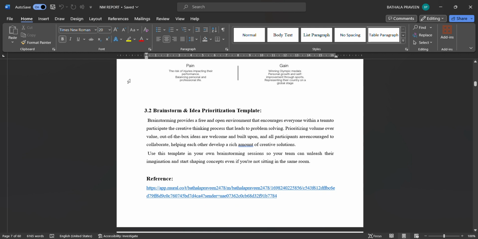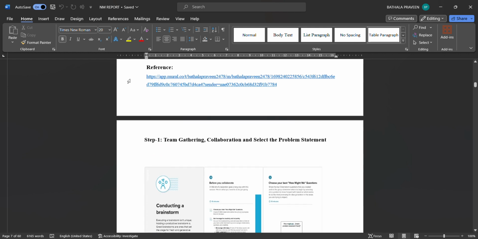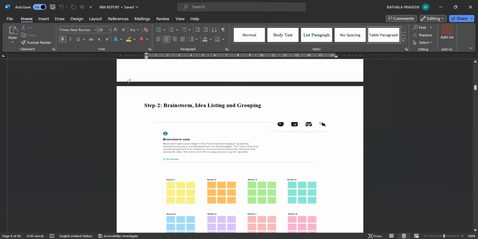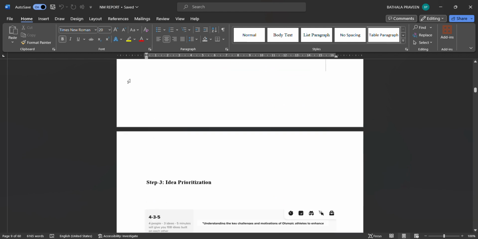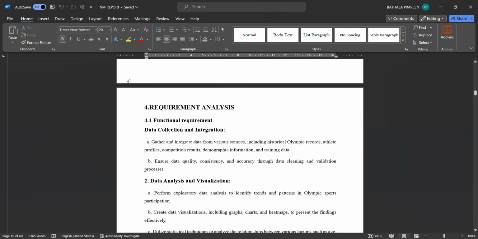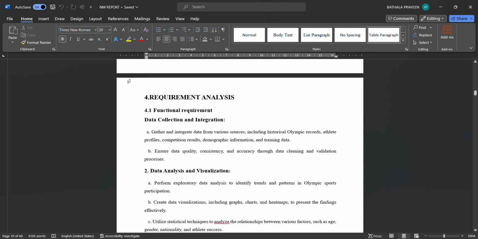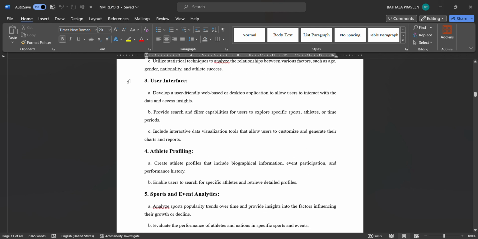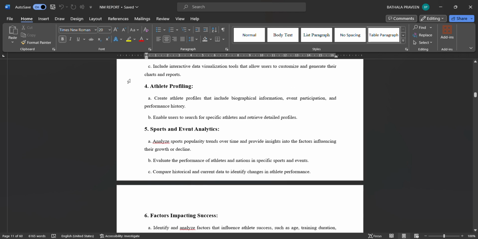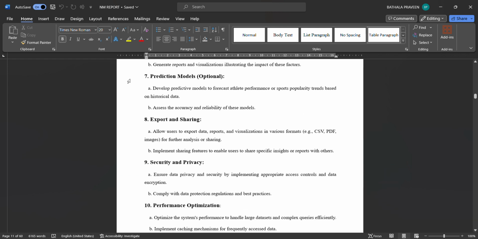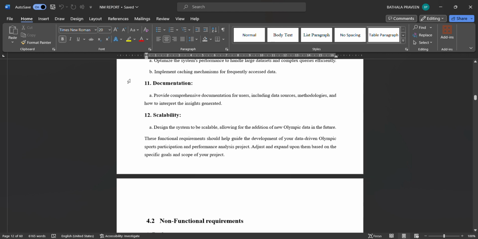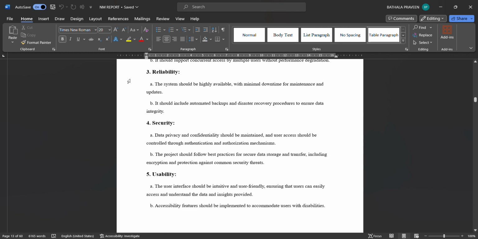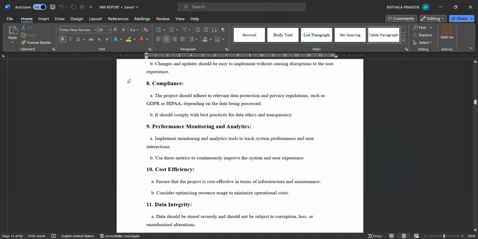Brainstorm and idea prioritization template. This is the team gathering template. Brainstorm and idea listing and grouping template. Idea prioritization template. These are the requirement analysis, fundamental requirements: data collection and integration, data analysis and visualization, user interface, athlete profiling, sports and event analytics, factors impacting success, prediction models, export and sharing. These are the things. Non-functional requirements: performance, scalability, reliability, security, usability, and so on.